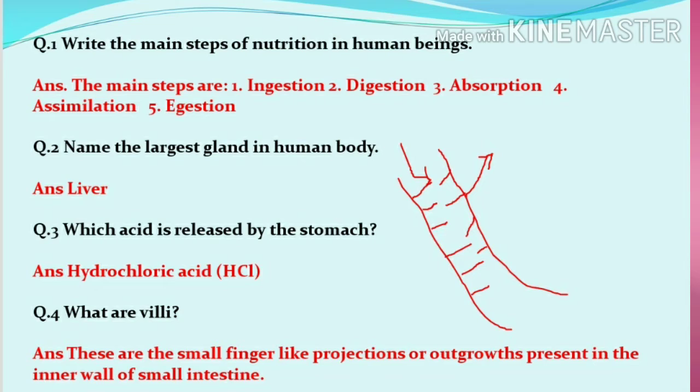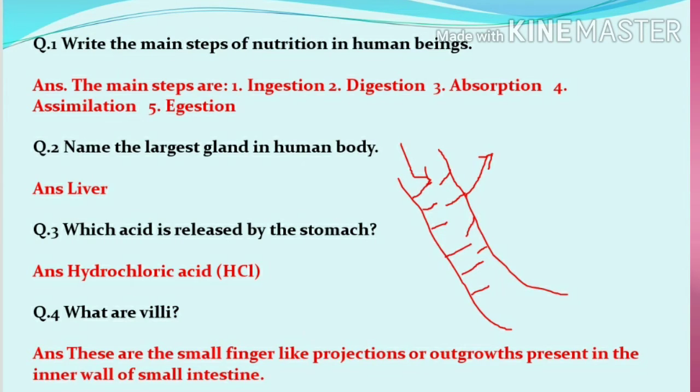Name the largest gland in the human body. And the correct answer is liver. Next, which acid is present in the stomach? The correct answer is hydrochloric acid. What are villi? So I have drawn here a small diagram of villi. Villi are finger-like projections present in the inner side of the small intestine.